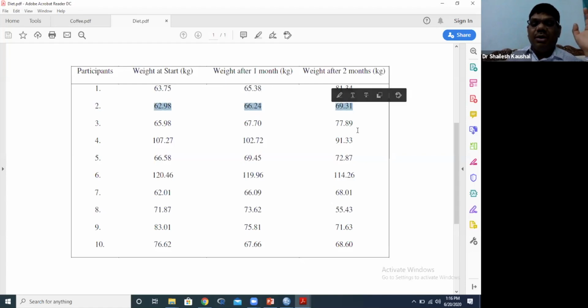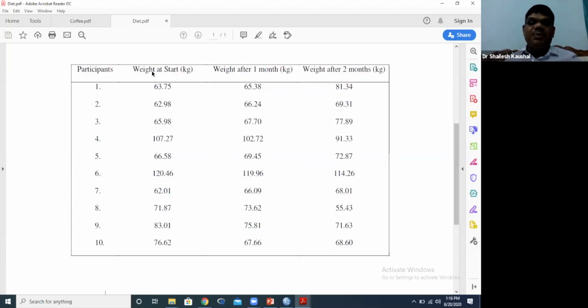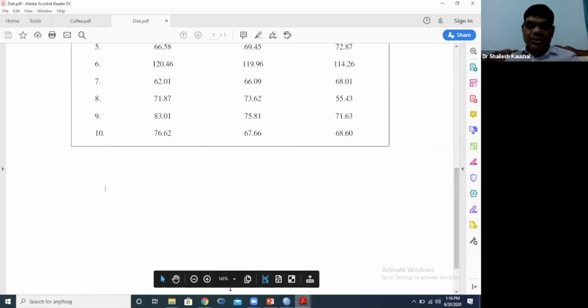Although all participants joined this program for losing their weight, here we are looking, weight is increasing. Another weight is increasing. The fourth participant's weight decreased after 1 month and after the second month. Same as some participants, but for the maximum of participants weight is increasing. Now we want to check whether this particular treatment is working or not. Is it clear?